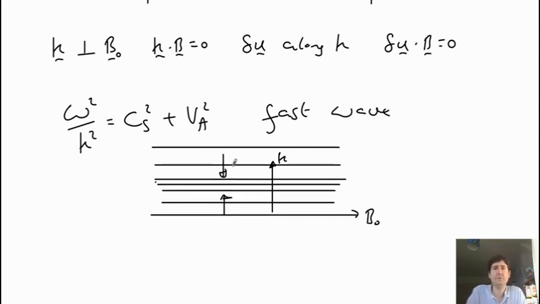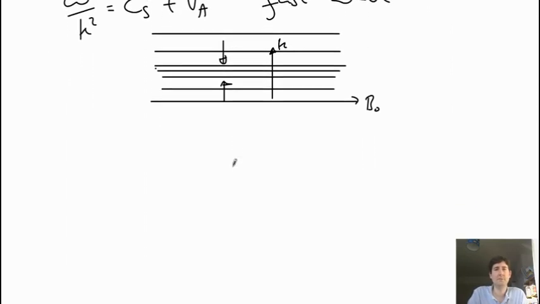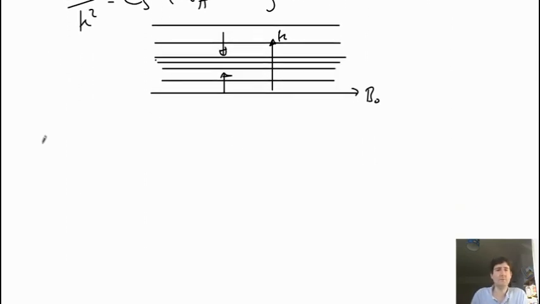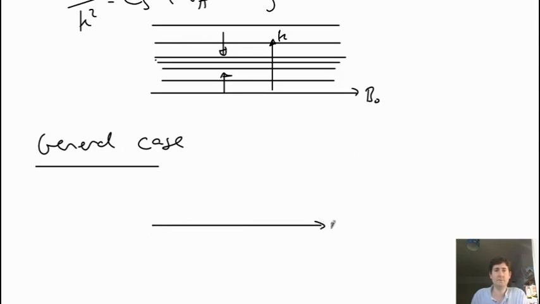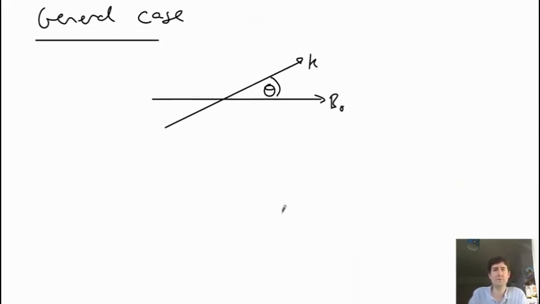Now in general, the wave can be at some angle to the field lines, so rather than either perpendicular or parallel, in general you have an angle between them. So you might have a field line like this with B naught, and you have some wave traveling like this. This is K at some angle theta to the field. In this case, you end up with again the two solutions.